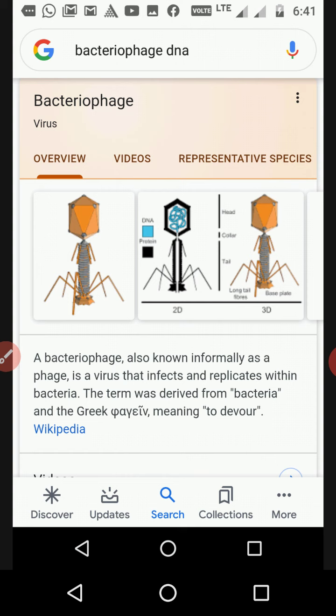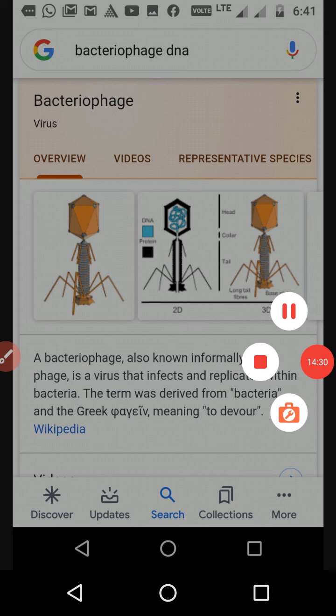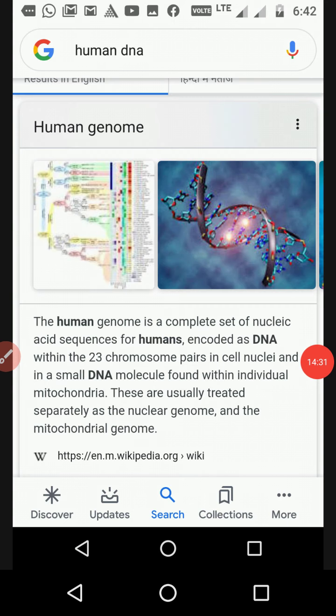Now again I am going to show you the structure of DNA of the human genome. All of you have to see that this is the DNA structure of the human genome. And what is genome? I had already explained in the previous chapter.